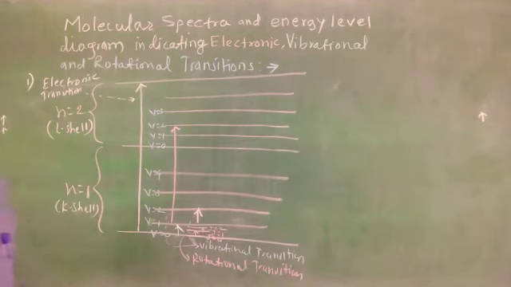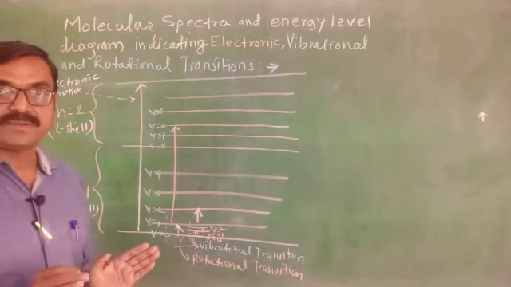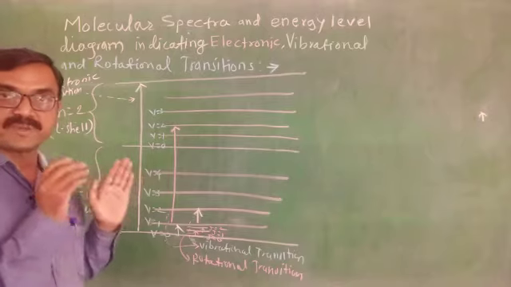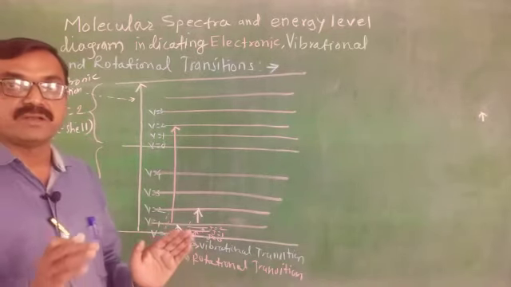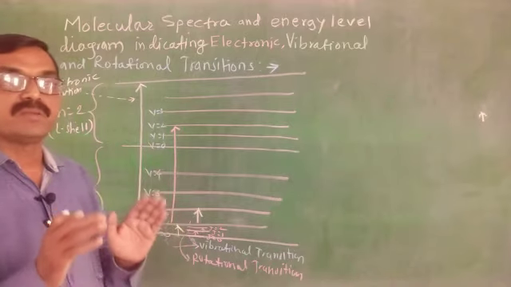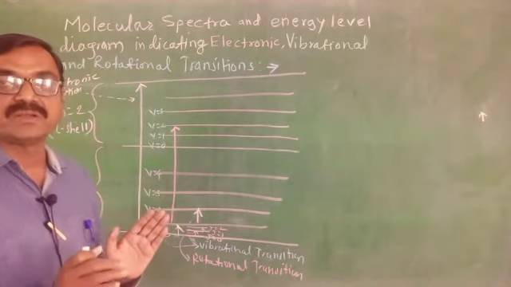Now, when such a transition takes place in molecular spectroscopy, it may be an electronic, vibrational, or rotational transition.